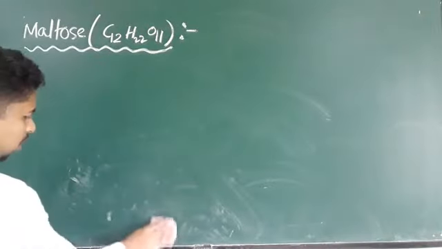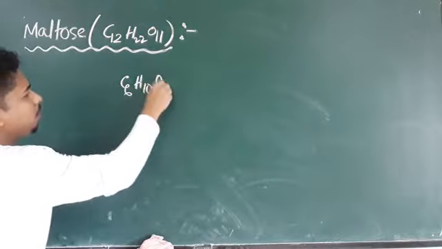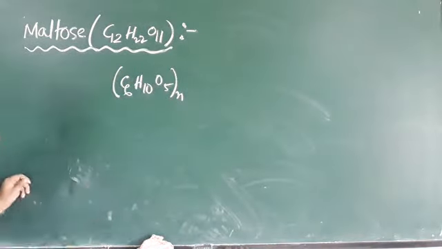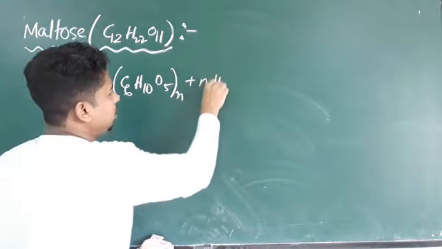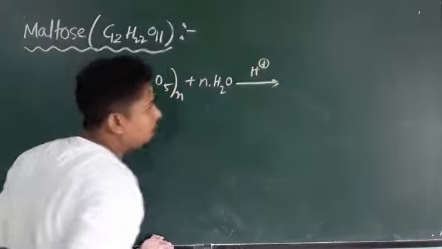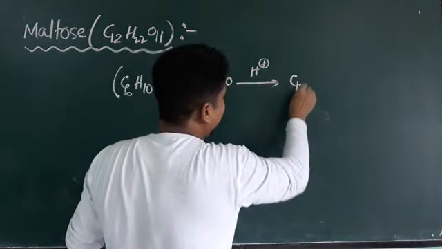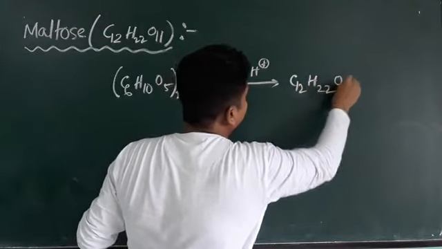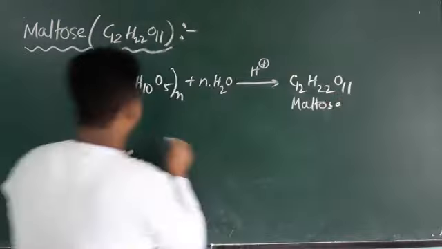The formula of starch is (C6H10O5)n. This starch upon acidic hydrolysis, meaning in presence of acid, or in presence of enzyme, will give maltose, which is C12H22O11. So this is the maltose, and this is starch.